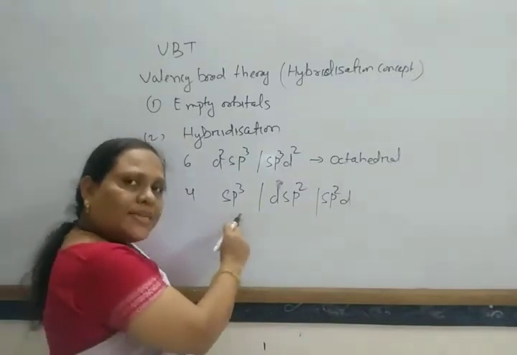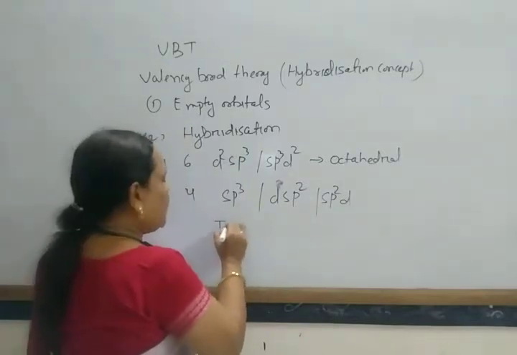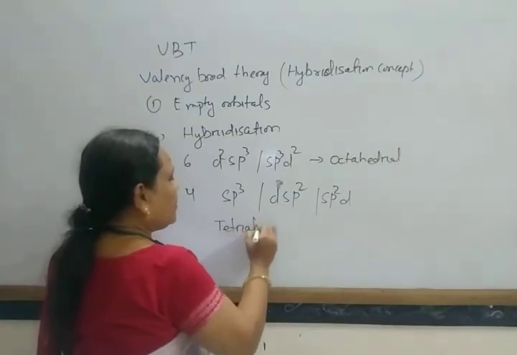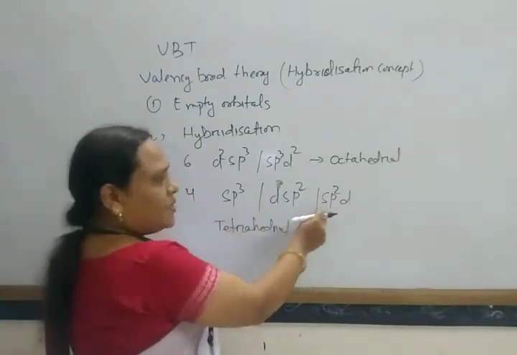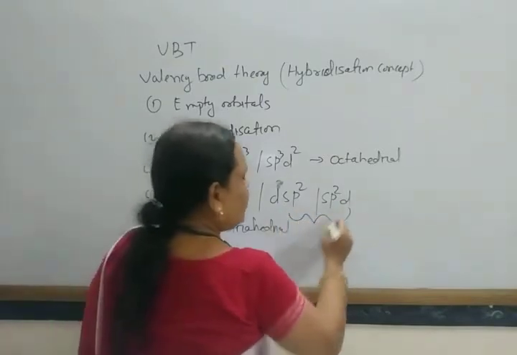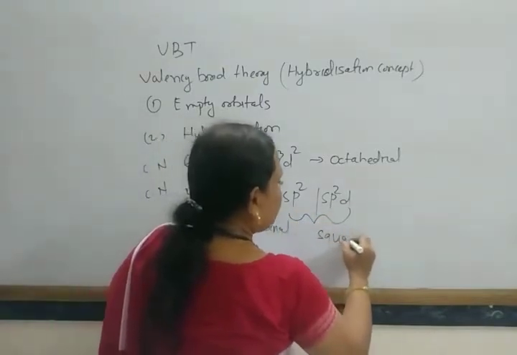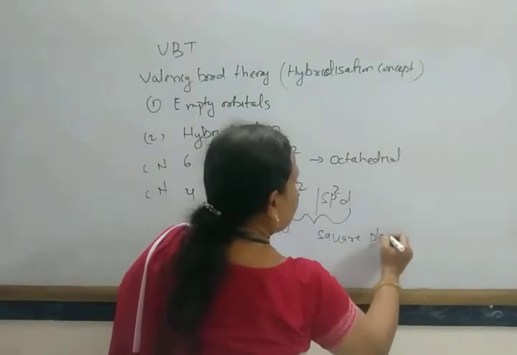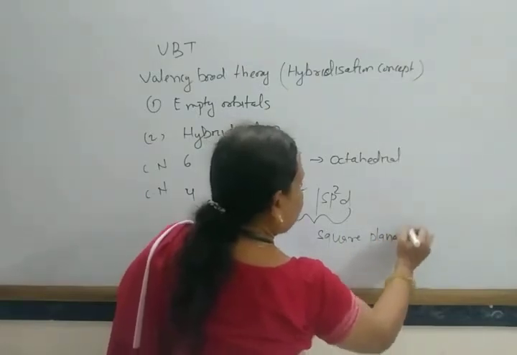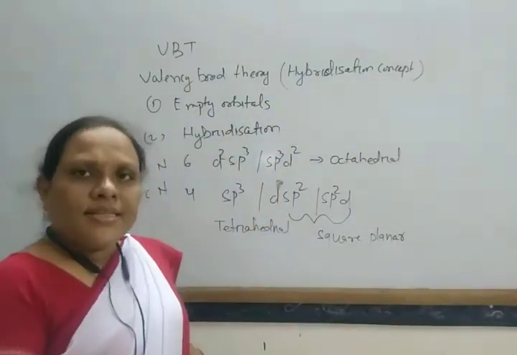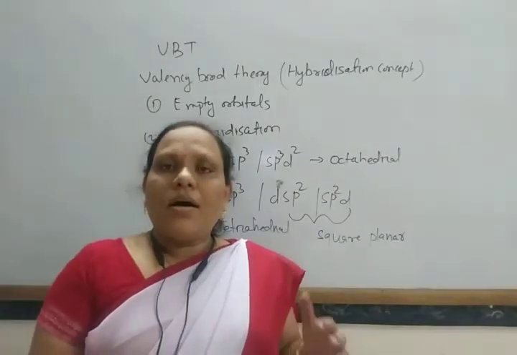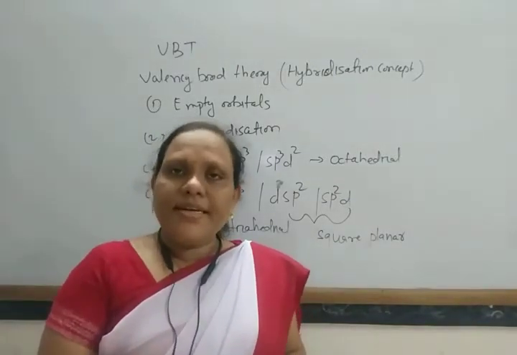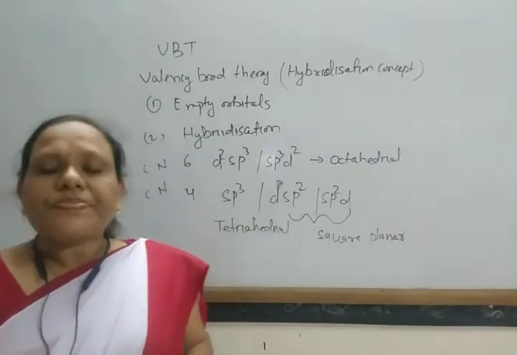In sp3 hybridization the shape is tetrahedral, and in dsp2 the shape is square planar. So due to hybridization, these complexes get a particular shape.